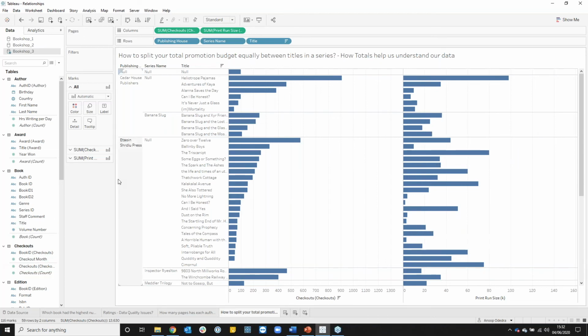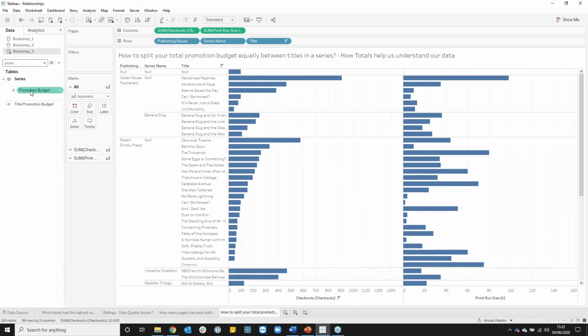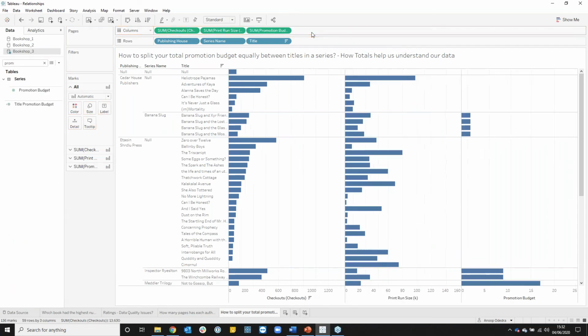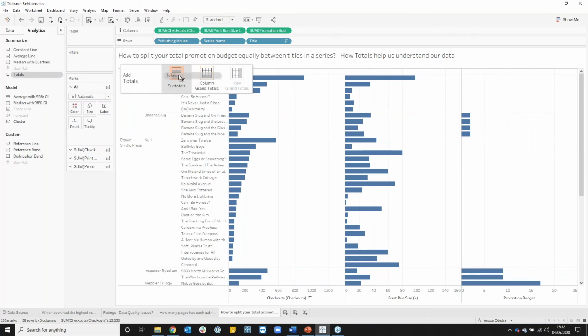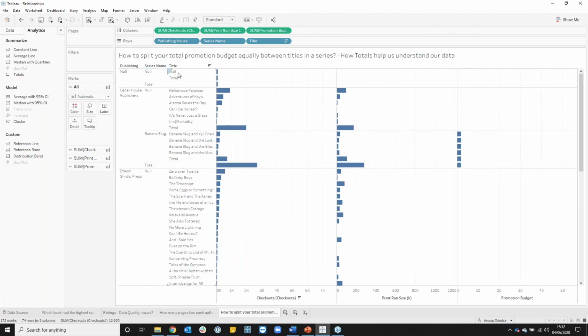If I then bring out my promotional budget to see how much money was spent on each of those books and series. Let's bring out my promotion budget. You'll notice that I have the same value repeating for each one. Let's have a look at what this means. Sometimes using our totals can actually help us understand our data. So let me drag my totals out and I'll add my subtotals in like so.